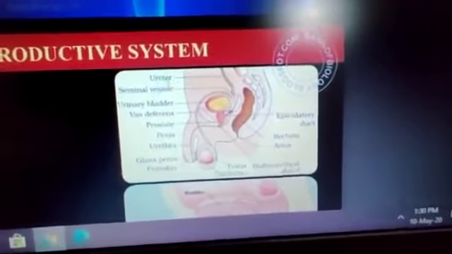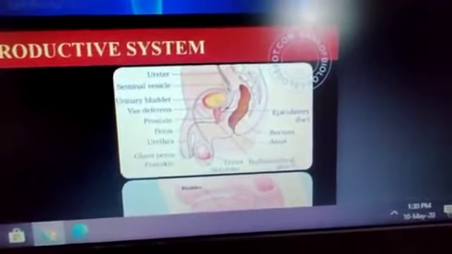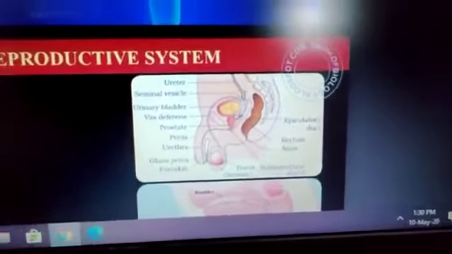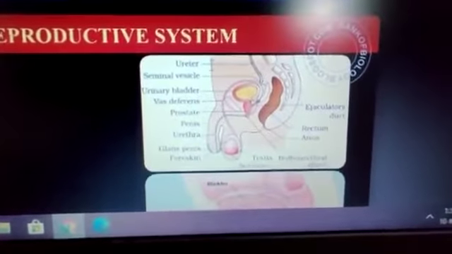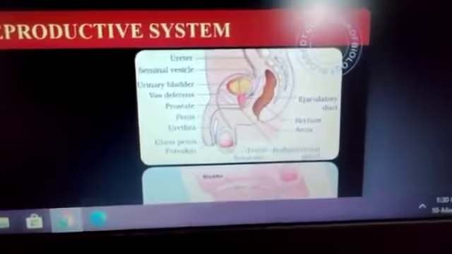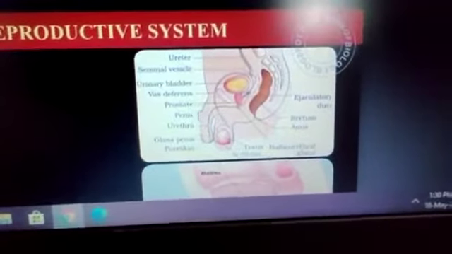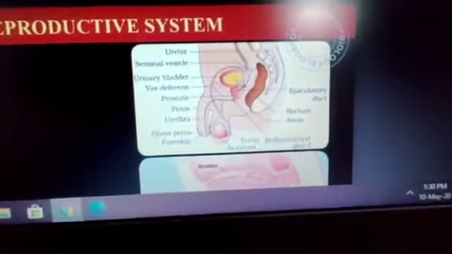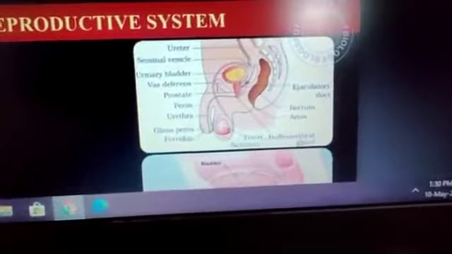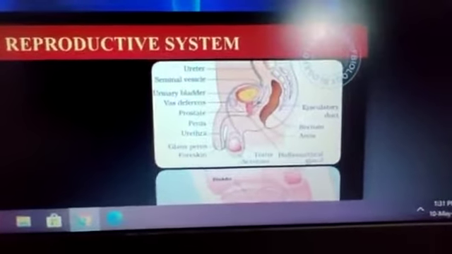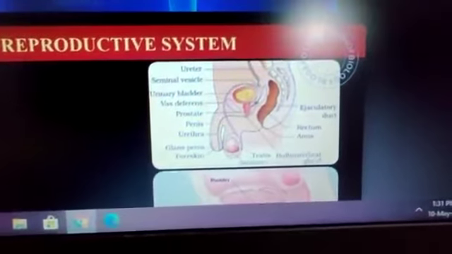So this is a ureter, and seminal vesicle, urinary bladder. This one is the urinary bladder. Vas deferens, which carries the sperms from the testes. We will study the parts one by one. You just need to be aware of the names.